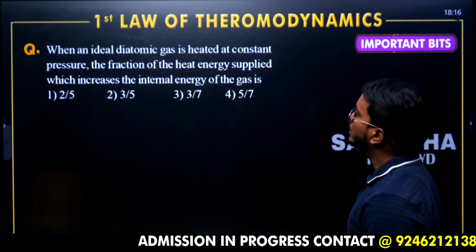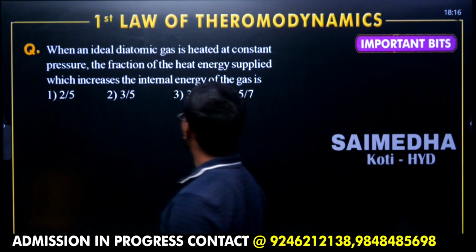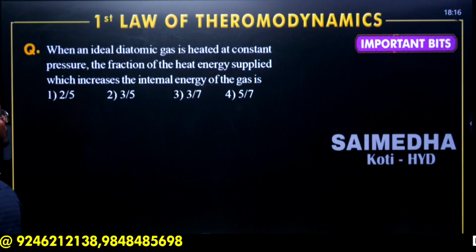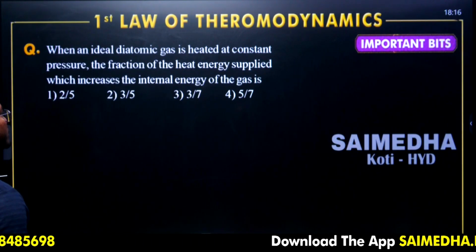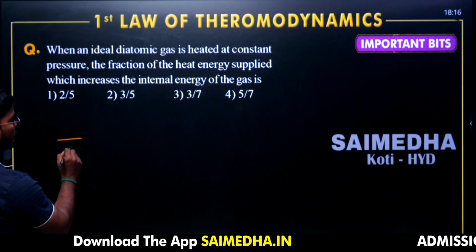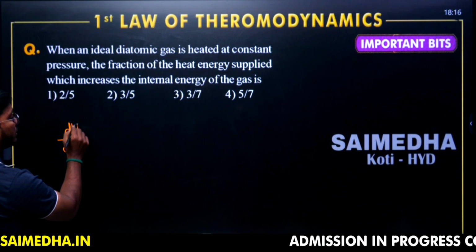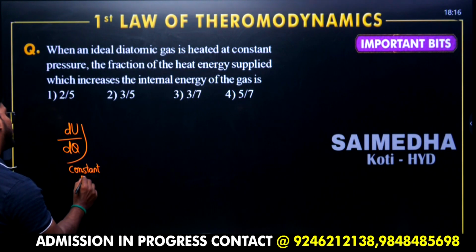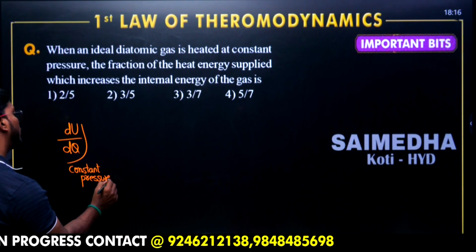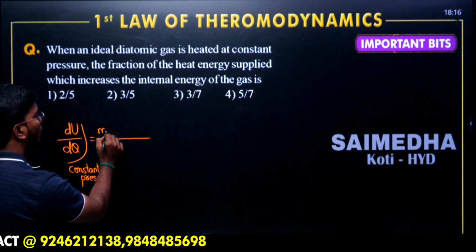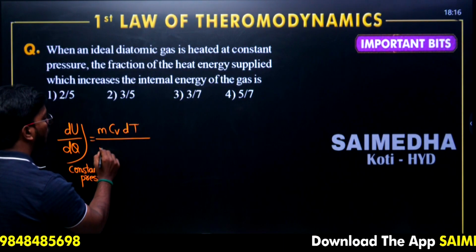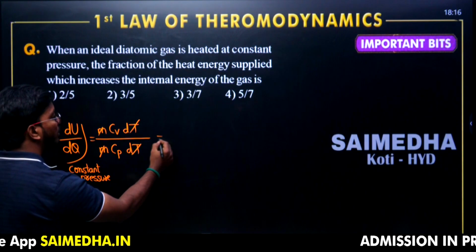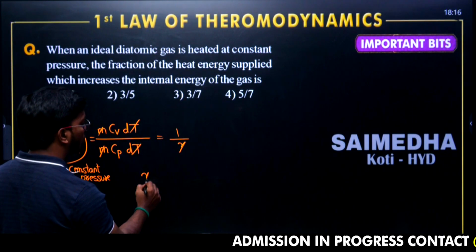When an ideal diatomic gas is heated at constant pressure, the fraction of heat energy supplied which increases the internal energy of the gas is... The fraction of the heat energy which is used for internal energy in a constant pressure process. The energy is converting into internal energy. The internal energy formula is m Cv dT. For the constant pressure process, it is m Cp dT. Cv by Cp is 1 by gamma, where gamma is called the adiabatic index.